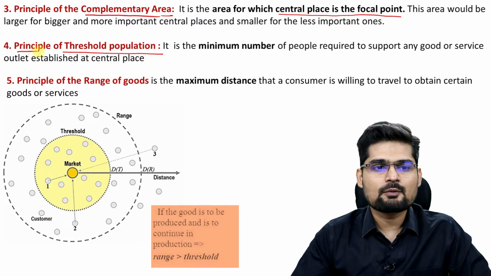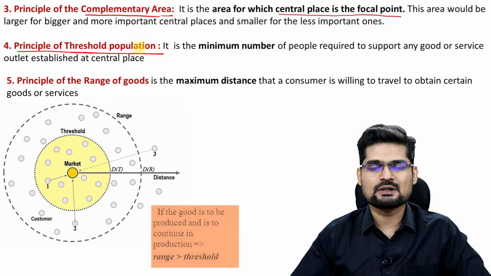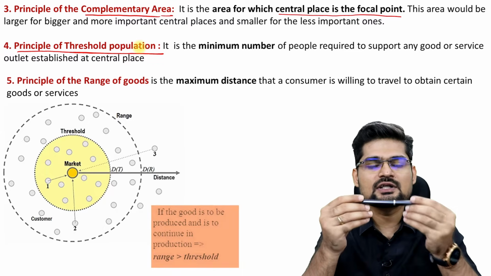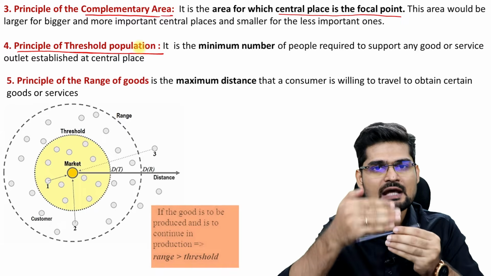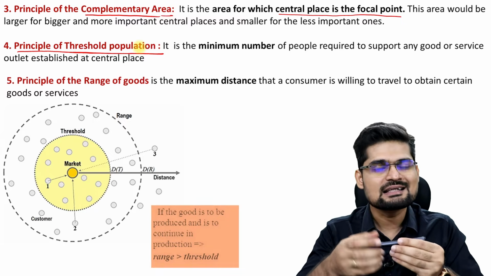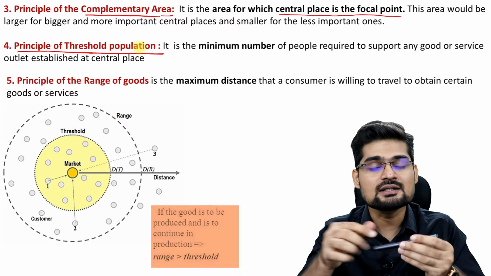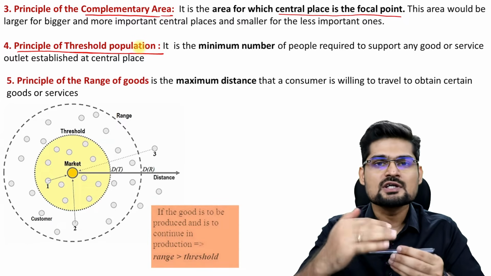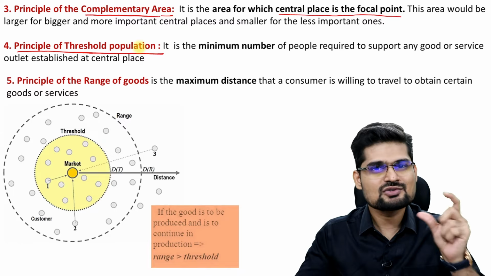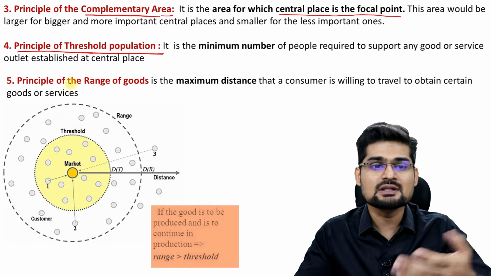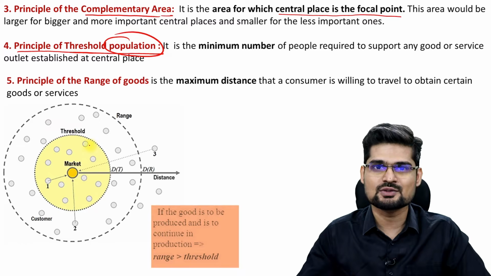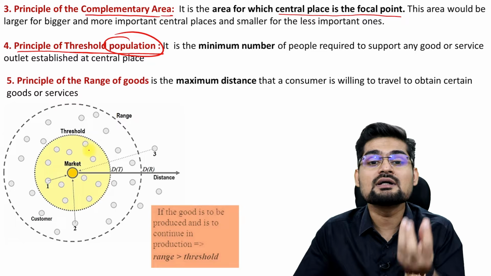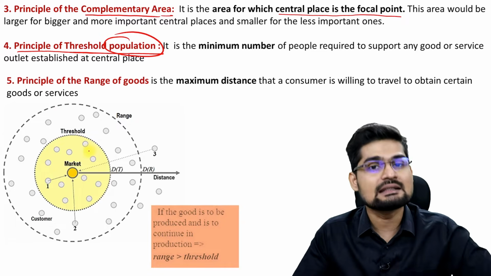Then the next important point here is the principle of threshold population. The word threshold is important here. What is this threshold? Threshold is that particular line above which and below which the situation changes. It's like what we say in Hindi, chaukhat, or dahliz, that particular line crossing which you change the situation, right? So threshold is that particular value. Here in terms of population it is understood. What is that threshold value? It is the value which is important for a particular function to be there in that particular place.